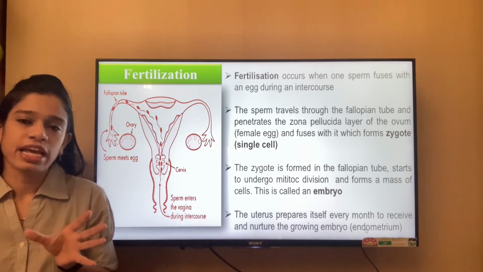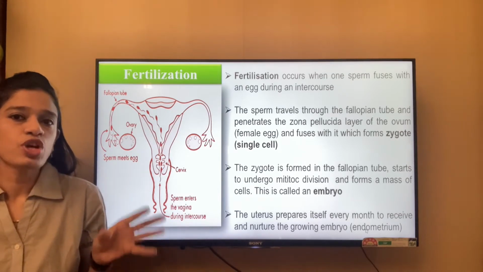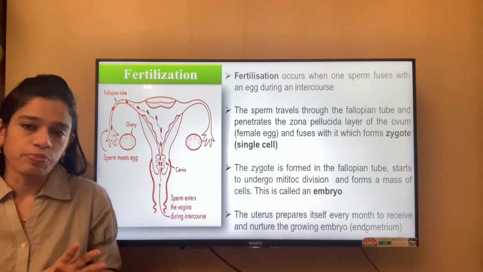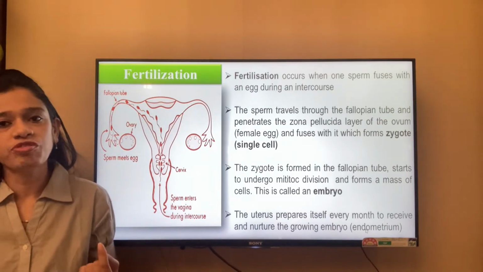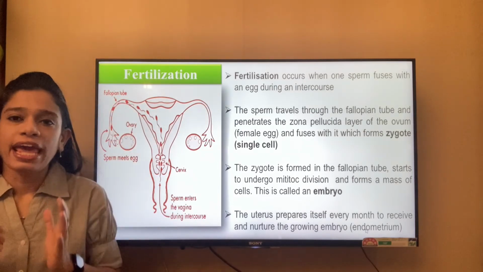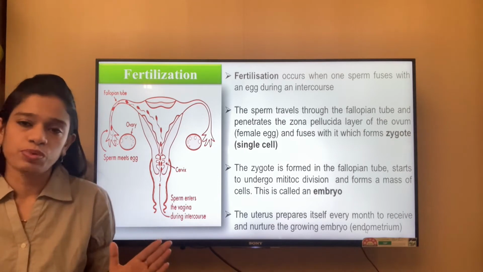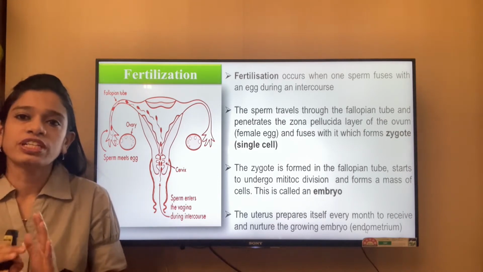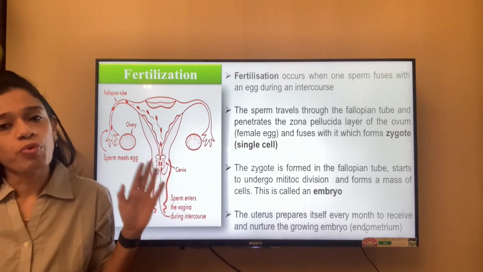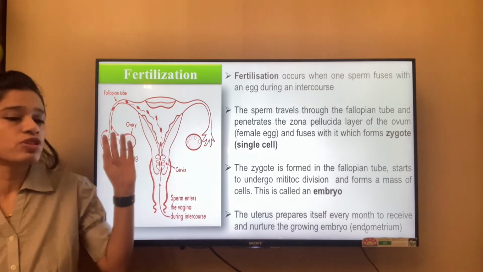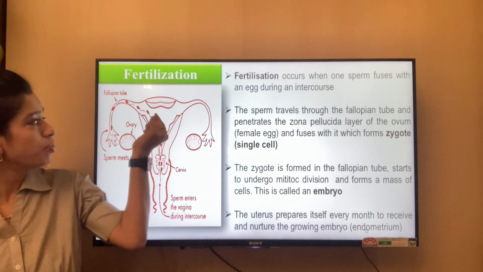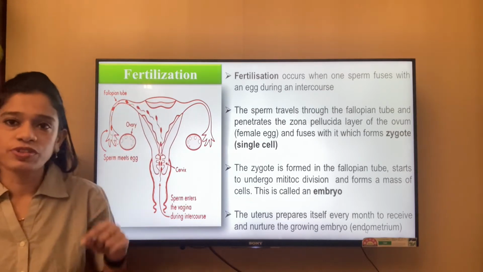After that, the egg that has been released into the fallopian tube is ready to receive the sperm. Immediately after the sperm comes and fuses with the egg, the egg stops receiving any more sperms. It does not allow any other sperms to come and fertilize. The process by which the sperm fuses with the egg is known as fertilization.